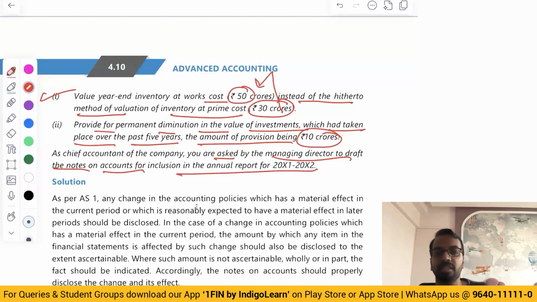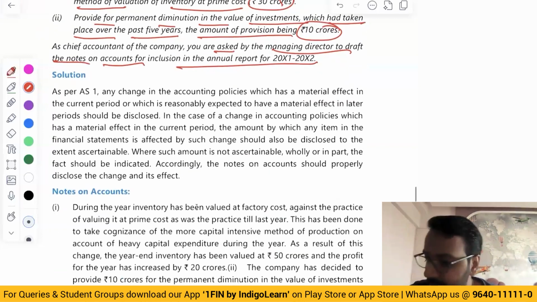If you disclose it in the financial statement, it is the user's headache. The users will understand, yes, this has been the change. Earlier, they used to do something else. Now they are doing something else because of which the profit has been impacted. Okay. So again, same standard answer.